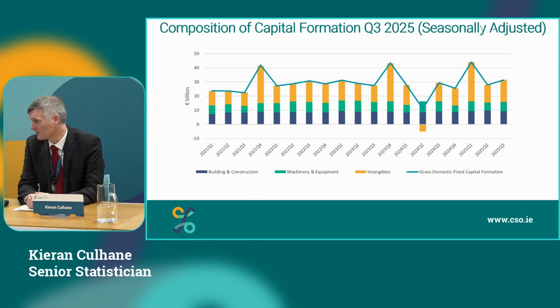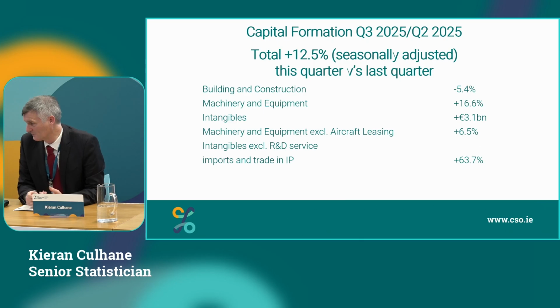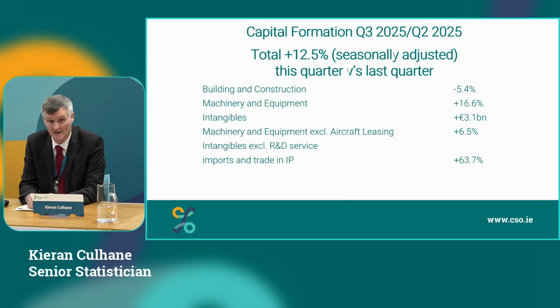Looking then at our capital formation, you can see that intangibles figure is very volatile and causes our numbers to jump up and down a lot. So capital formation is up 12.5% this quarter, seasonally adjusted, with building construction down 5.4%, machinery and equipment up 16.6%, and intangibles up 3.1 billion.